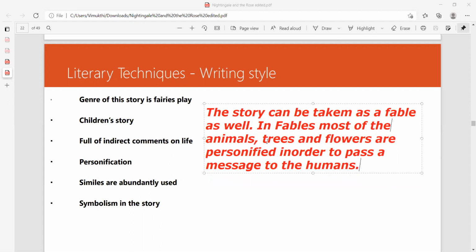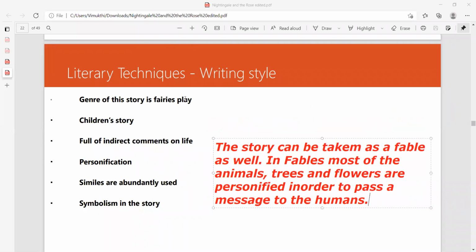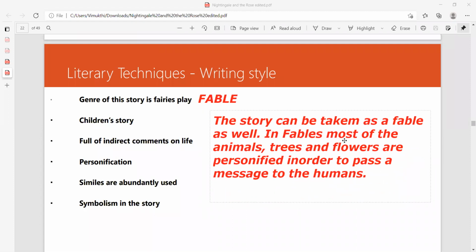Genre is the story is fairy plays, or else it can be a fable. Please write it down as a fable. Sometimes in the exam they might ask that. Right. Fable. It is also known as a fable. They are known as fables. I have given what you mean by a fable here, that part as well.